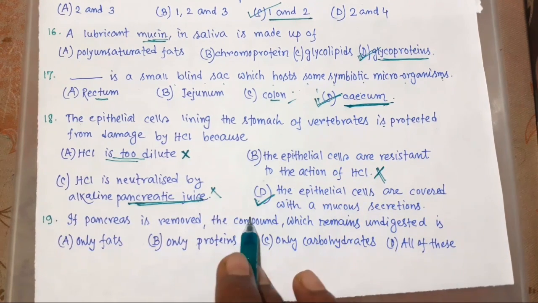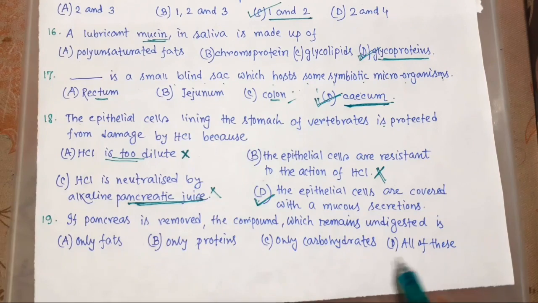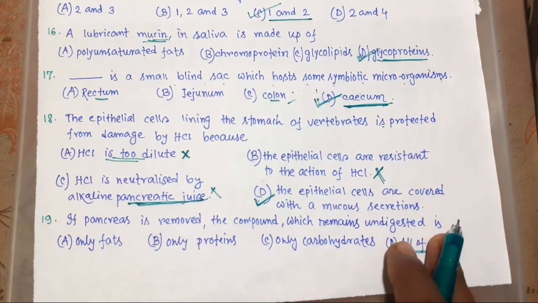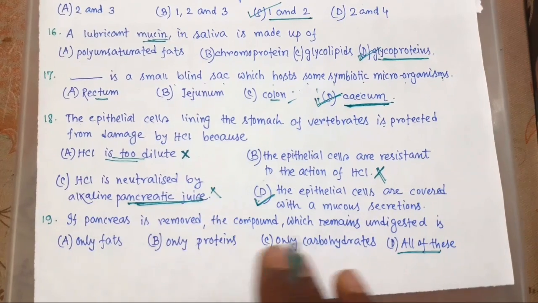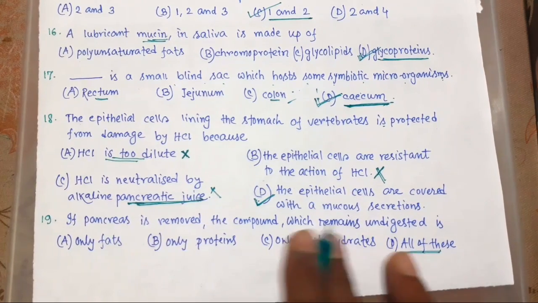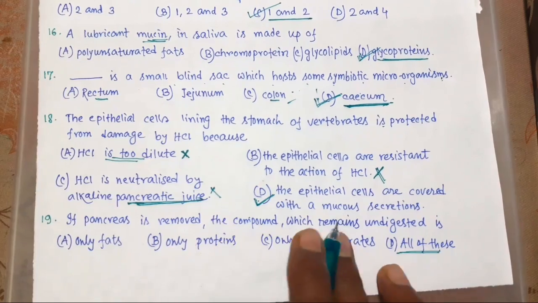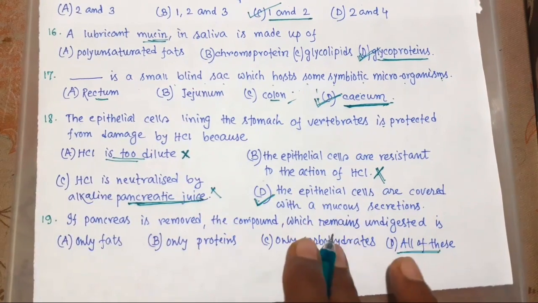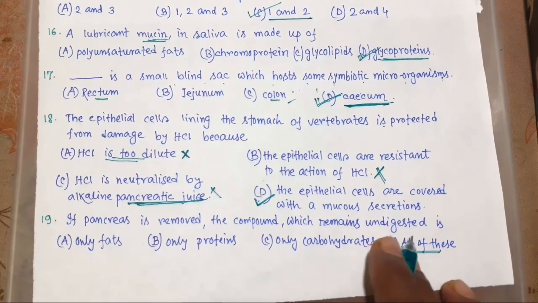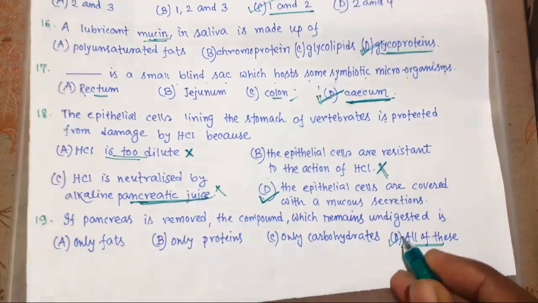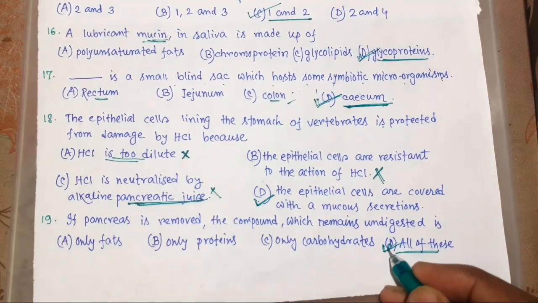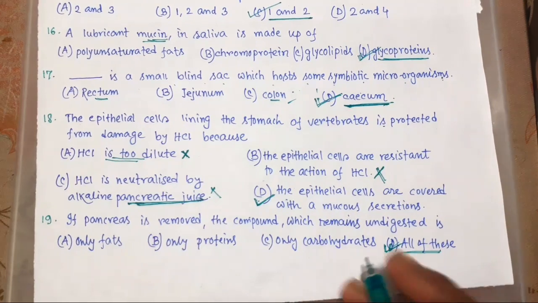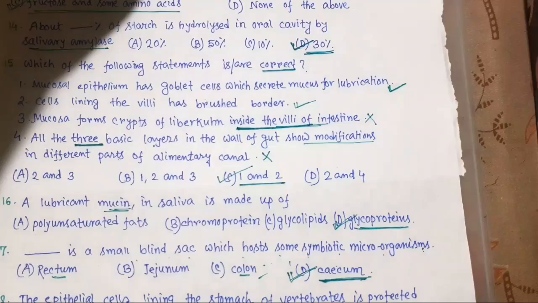So totally all of these will be undigested. Fat, protein, and carbohydrates, because pancreatic juice contains all three types of food digesting enzymes. Okay, so the answer is D. All of these will be undigested. So now next page.